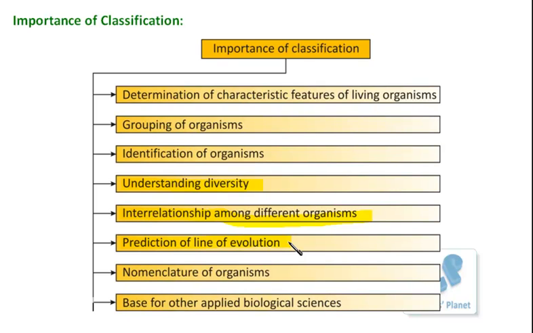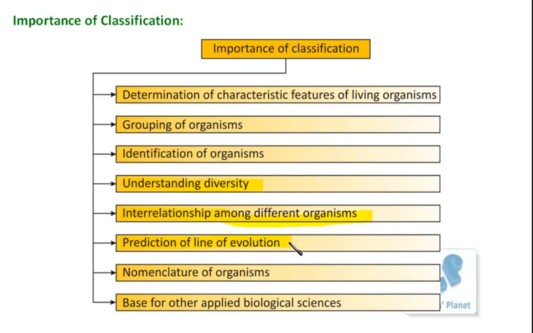It means that organisms sharing common characteristic features must have some common ancestor in their evolutionary history. To predict this, we need to know the important features of these organisms as well as the differences, and this is possible only if we understand the concept of classification properly.